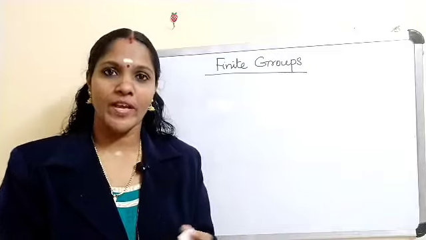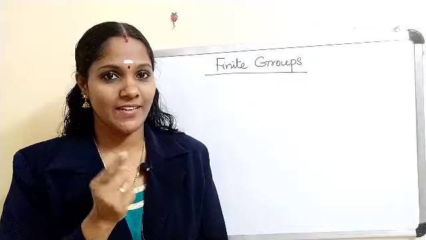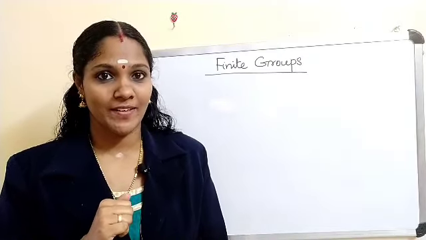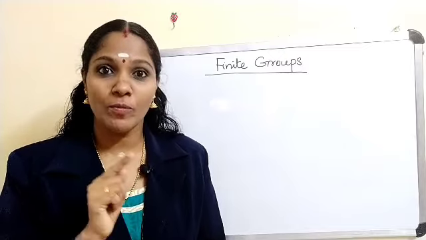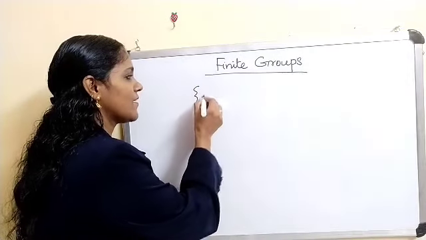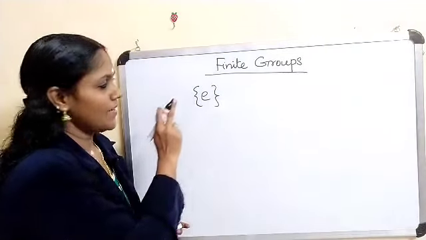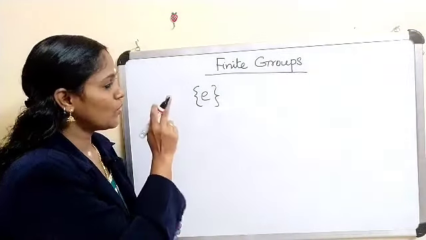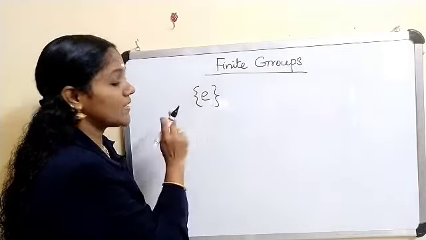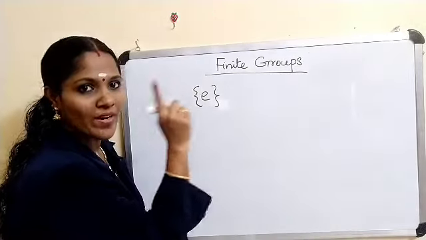Now what must a group have? A group must have at least one element. Which is that element? Clearly, a group must have an identity element. So we denote that element as E, and E is the identity element in G. If you consider this single element set, then clearly this forms a group with one element.